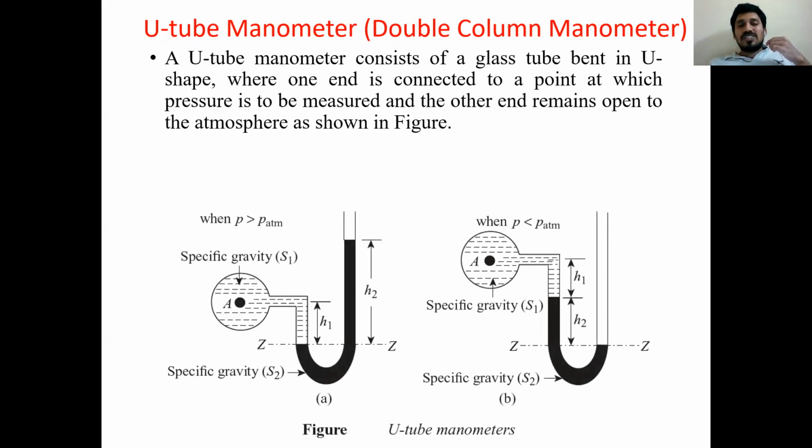See all of you, in the first diagram A, this is a pipeline in which I am having some amount of fluid. This pipeline is connected to a U-tube manometer. One end of the U-tube manometer is open to atmosphere. The other end is connected to the pipeline where pressure is to be measured.